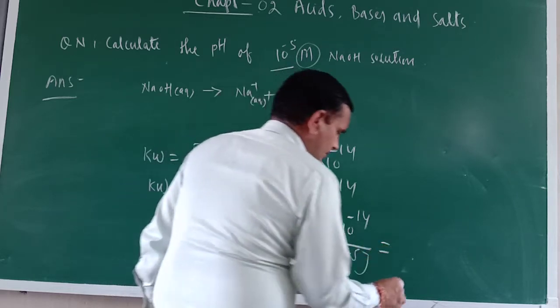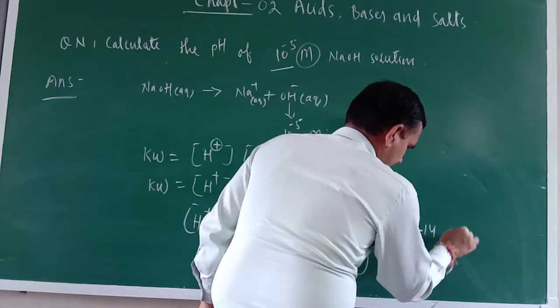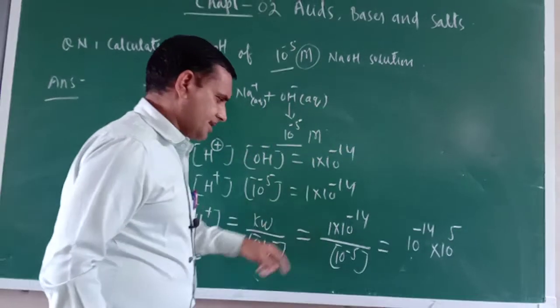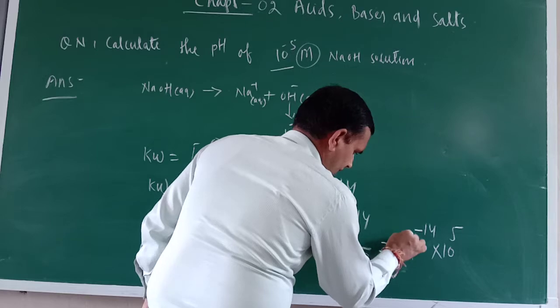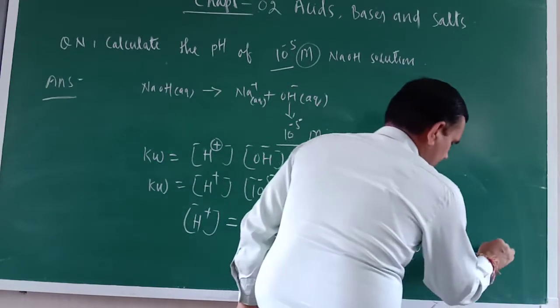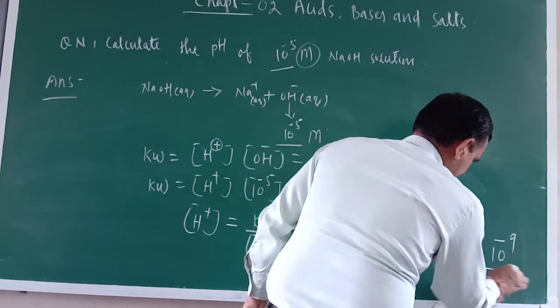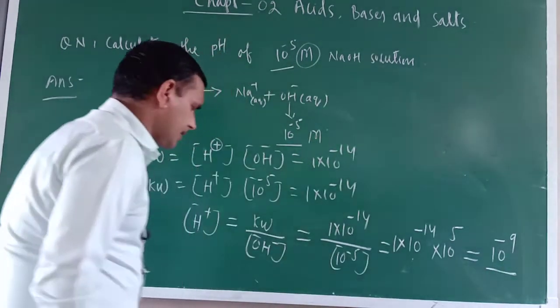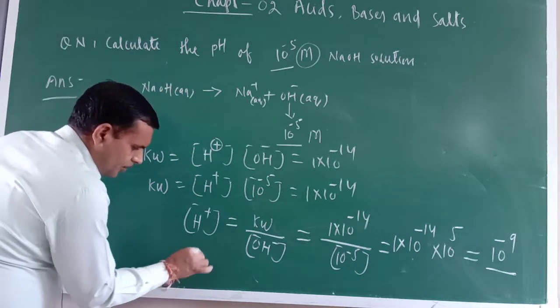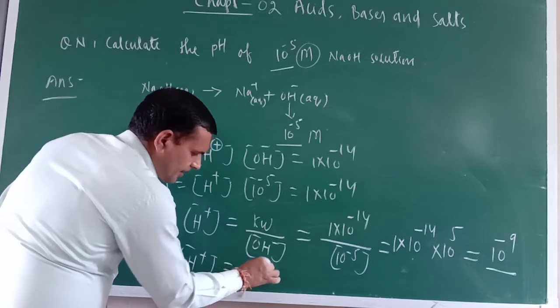So that is 10 raised to the power minus 14 into 10 raised to the power 5, which equals 10 raised to the power minus 9. Yes, 9. So H+ equals 10 raised to the power minus 9.